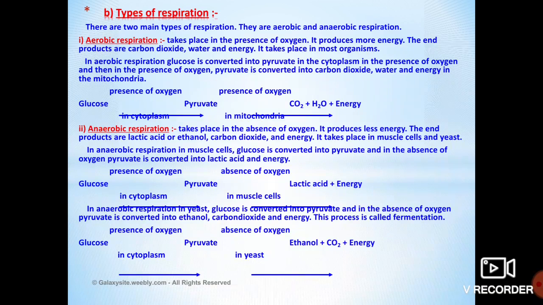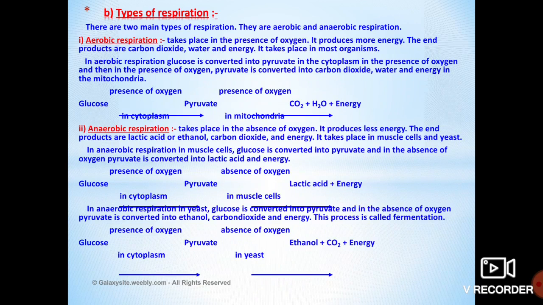The pyruvate again will be broken down in the mitochondria and produces a huge amount of energy, water and carbon dioxide. Then anaerobic respiration is nothing but respiration that takes place in the absence of air. That is what we call anaerobic respiration. Dear children, then how does respiration take place in plants?